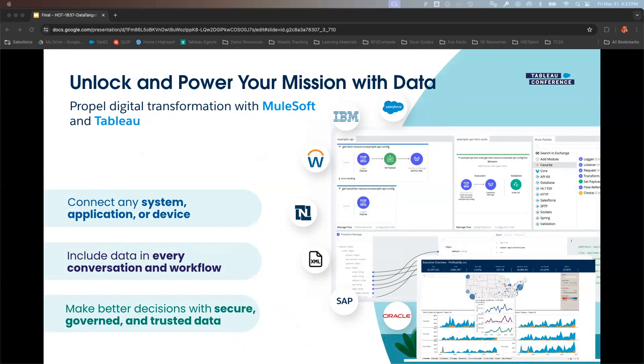When you combine MuleSoft and Tableau together, you're getting applications that are connected, data that's connected. You're getting every conversation, every workflow that you could have had with an interaction with a customer or with a constituent or with a product or whatever it may be. All of this is ultimately going to come together to tell one story in a data visualization. We're going to make sure it's secure, governed, and that ultimately it is trusted data.